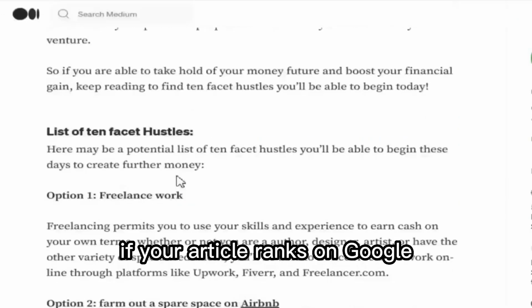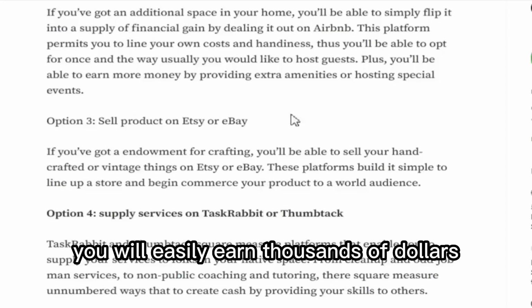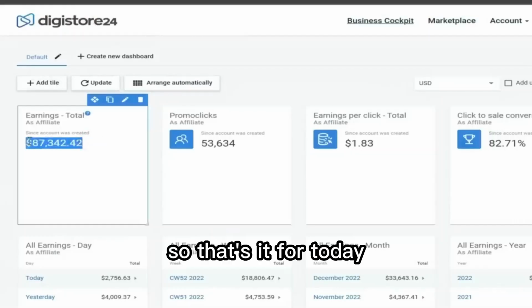Now add an image to it. If your article ranks on Google, you will easily earn thousands of dollars. So that's it for today.